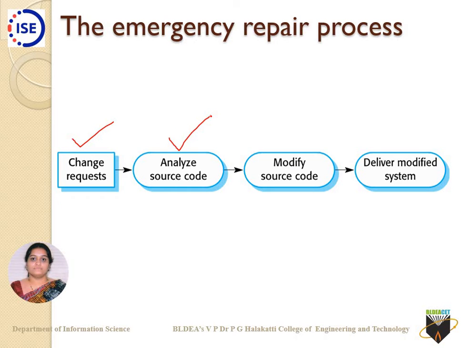We directly analyze the source code. We do not go into detail with the requirement analysis and all those things. Directly we analyze the source code. Any modifications that are required, we just look at, or we modify that particular part of the source code, then we immediately deliver that modified system. Okay, this is the process which goes on for emergency change developments. We look at the requests for the change, we analyze the source code directly, we modify the source code, and we immediately deliver the modified system to the user.